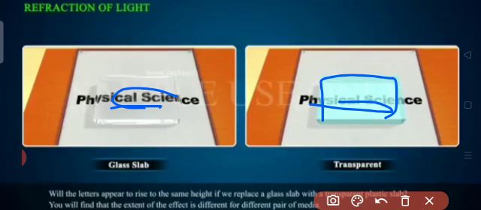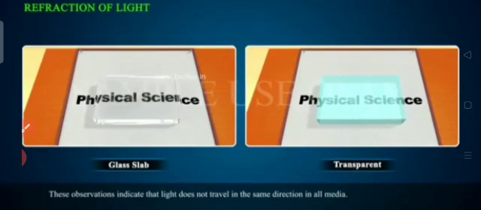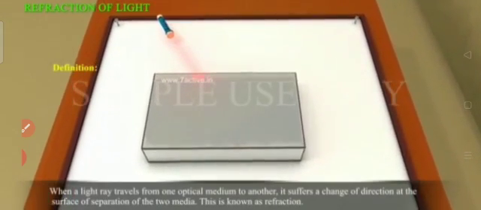So this is because of what? Will the letters appear to rise to the same height if you replace the glass slab with a transparent plastic slab? This is plastic, this is the glass slab. You will find that the extent of the effect is different for different pairs of media. So different media cause different amounts of bending of light. These observations indicate that light does not travel in the same direction in all media. Media means where the light is entering.